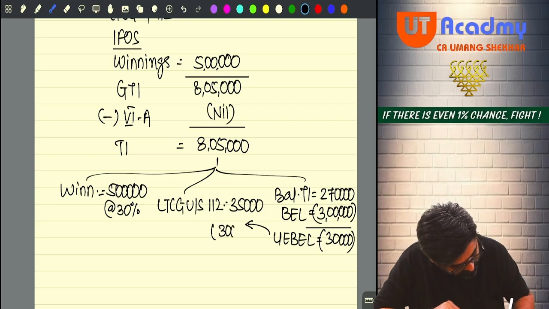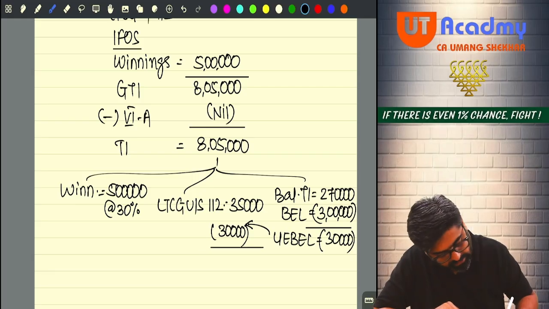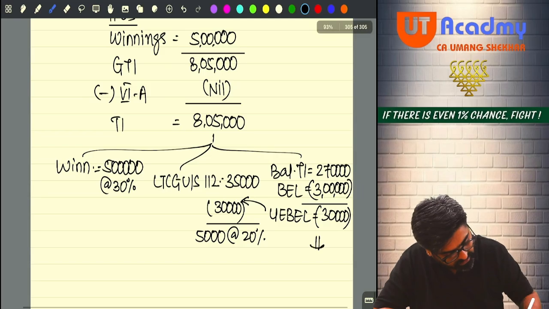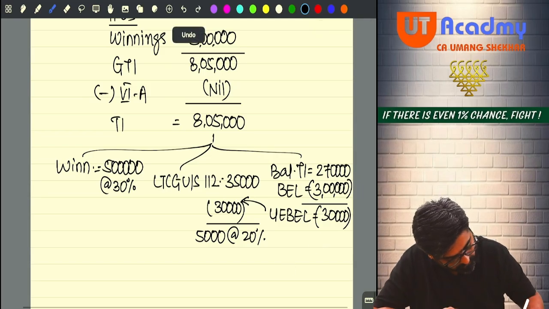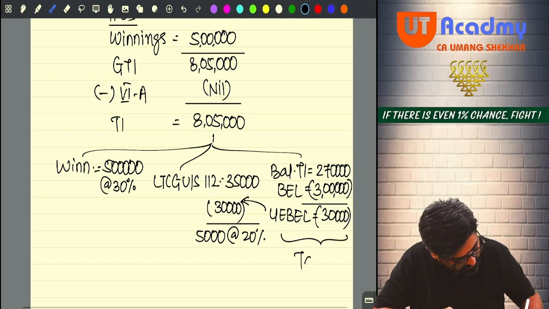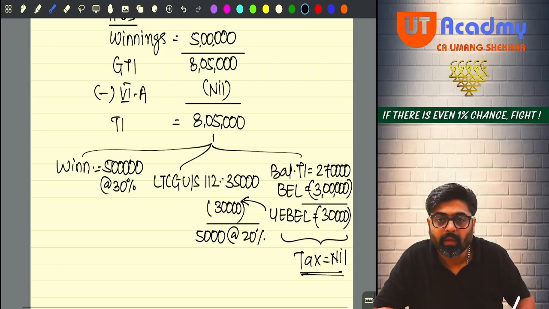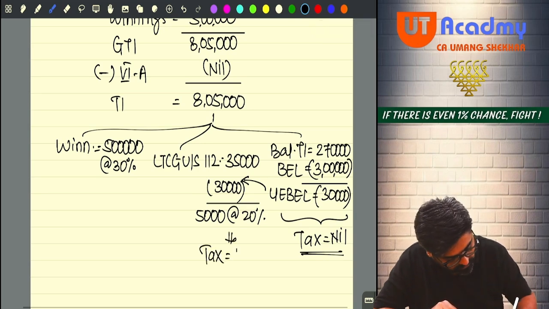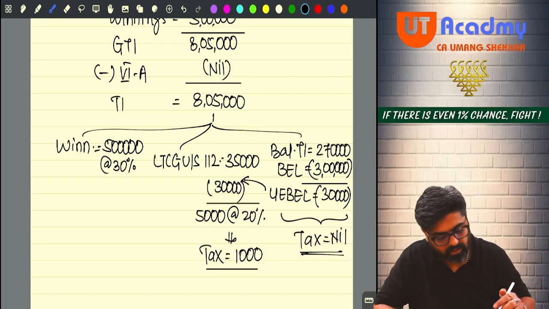So I can adjust 30,000, and my long term capital gain taxable will no more be 35,000, it will be only 5,000. At the rate of 20% I will pay tax here. Okay, no? On this entire total income, my tax will be nil, because that is within the basic exemption limit. Yes or no? On this 5,000 I will pay 20%, that tax will be 1,000.